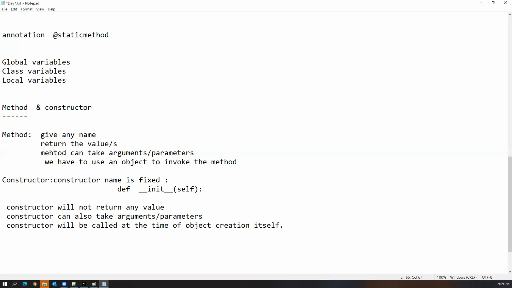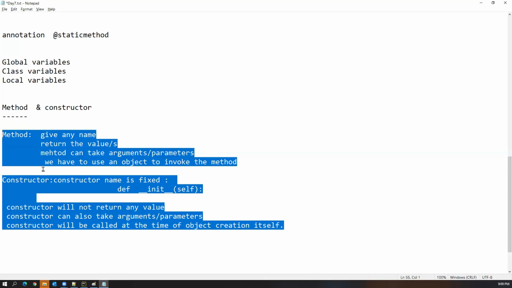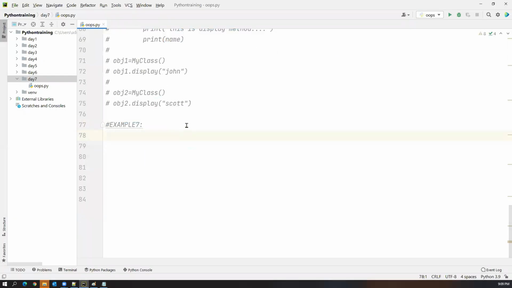Okay, so these are a few important points we need to remember. If it is a method, we can give any name. But when you create a constructor, we have to give this name, __init__(self). A method will return a value, but a constructor will never return a value. A method can take arguments or parameters, and a constructor can also take arguments. And a method we have to invoke only through an object, but a constructor is automatically invoked at the time of object creation. So these are a few differences between a method and a constructor. Now I'll show you one example of how to use a constructor.